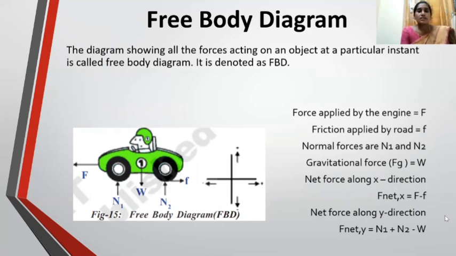In the vertical direction, also two forces are acting on the car, the normal force and the weight of the body. Here N1 and N2 are the normal forces, W is the weight of the body. So in the vertical direction, the net force is N1 plus N2 minus W. In this way, we have to calculate the net force by seeing the FBD.